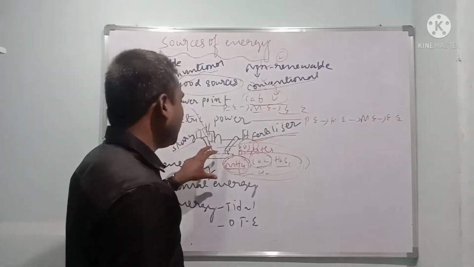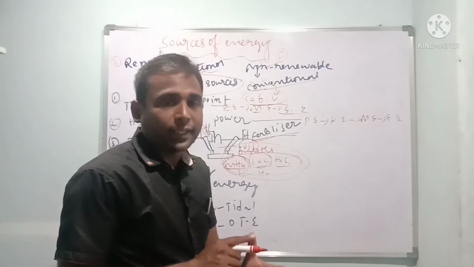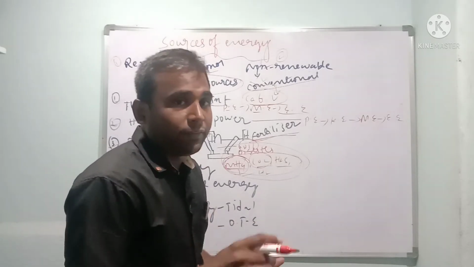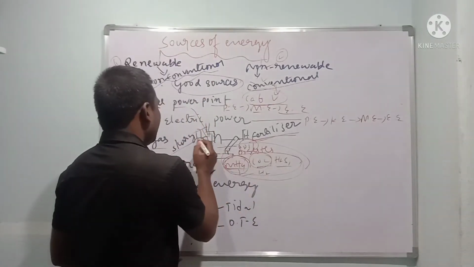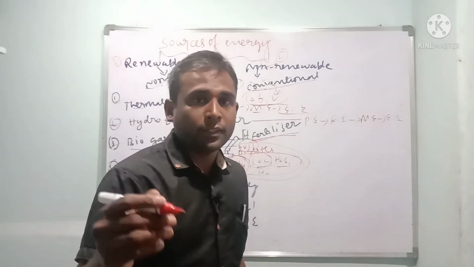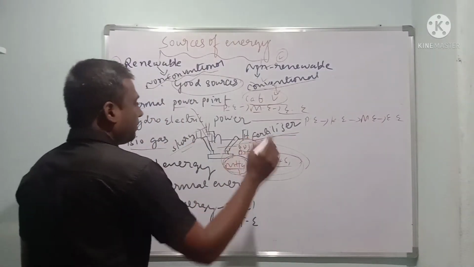Why? Because it has so many advantages. It is good for the environment. It produces fuel. Even the residue that remains here acts like manure, which is rich in nitrogen, phosphorus and potassium. So this is all about the biogas plant.